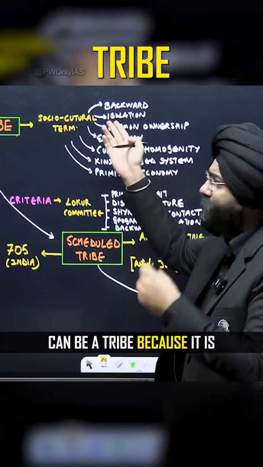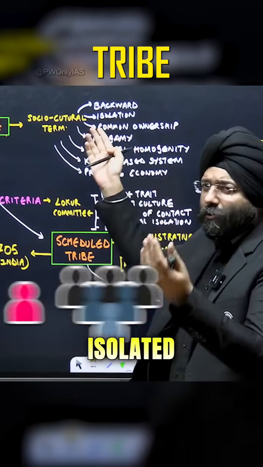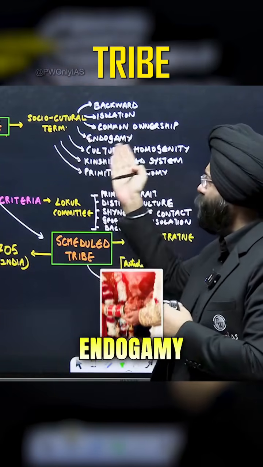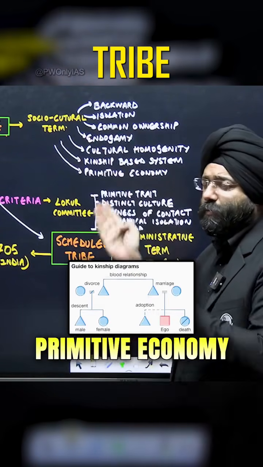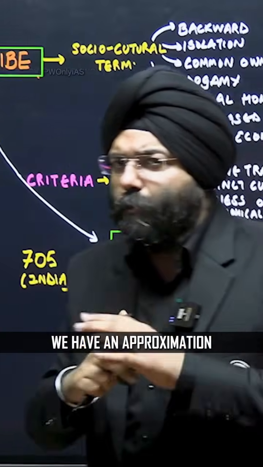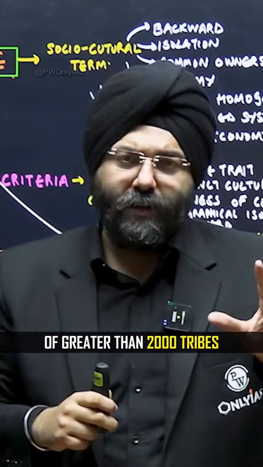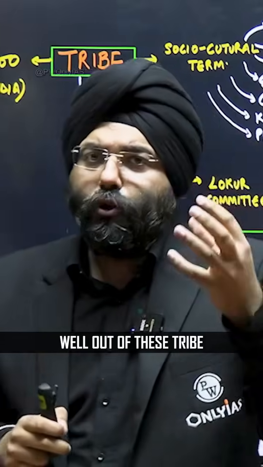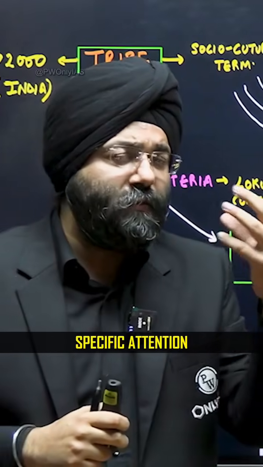Like, a tribe can be a tribe because it is backward, isolated, there is common ownership of property, endogamy, cultural homogeneity, kinship-based system or primitive economy. In India, we have an approximation of greater than 2,000 tribes, though it is not documented well. Out of these tribes, there are certain groups which require specific attention.